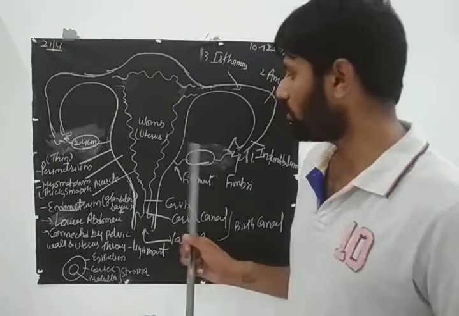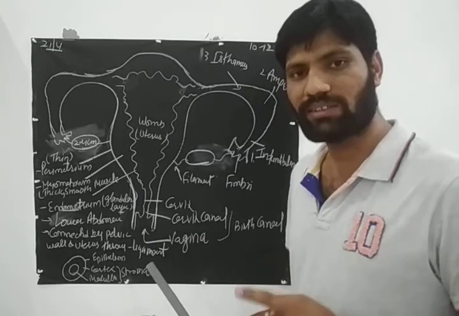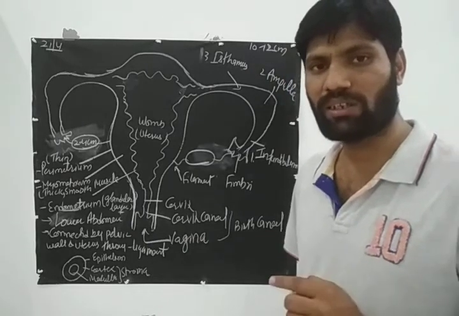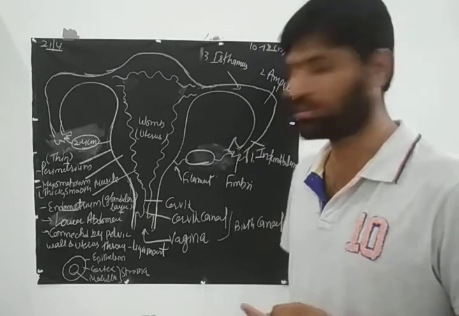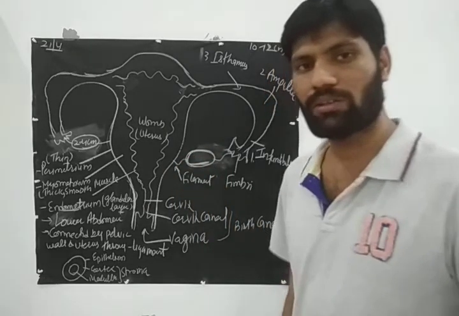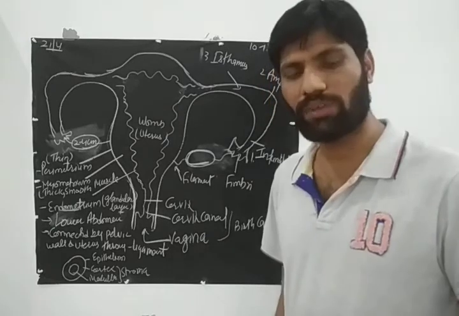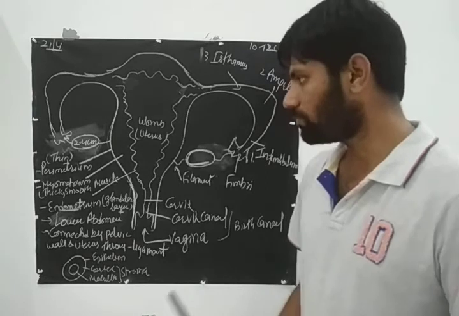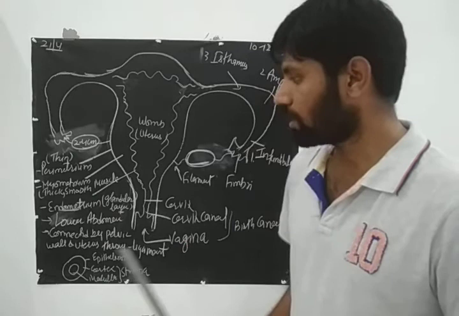So ovaries are the primary sex organ. Ovaries and testes both are known as primary sex organs because without ovaries and testes there is no formation of gametes and no formation of hormones. So same here, the ovary helps in the release or formation of eggs and also it secretes female sex hormones like progesterone.